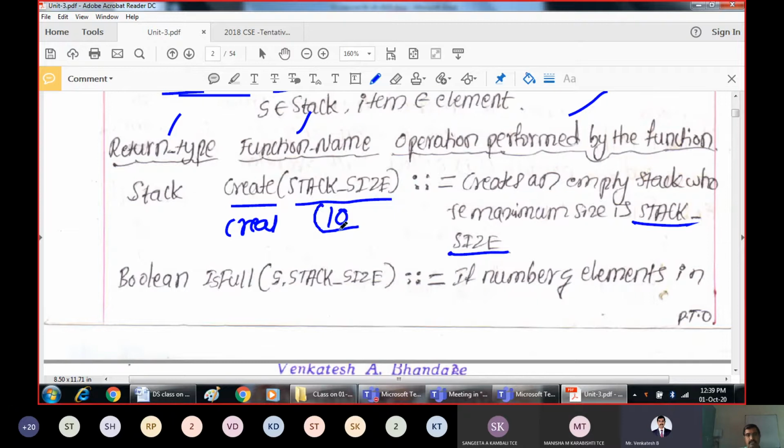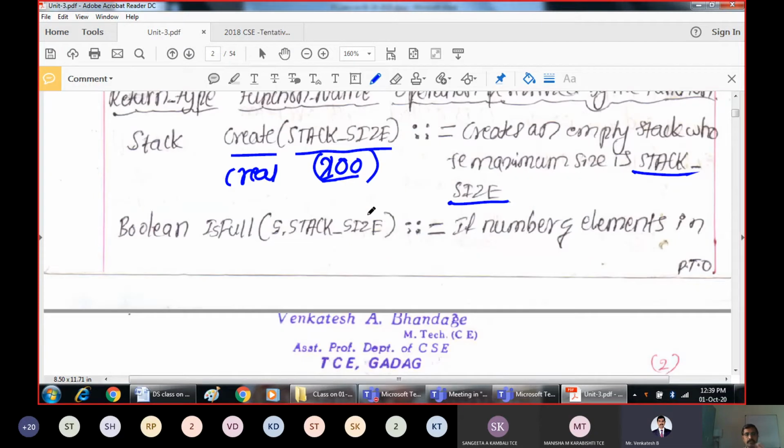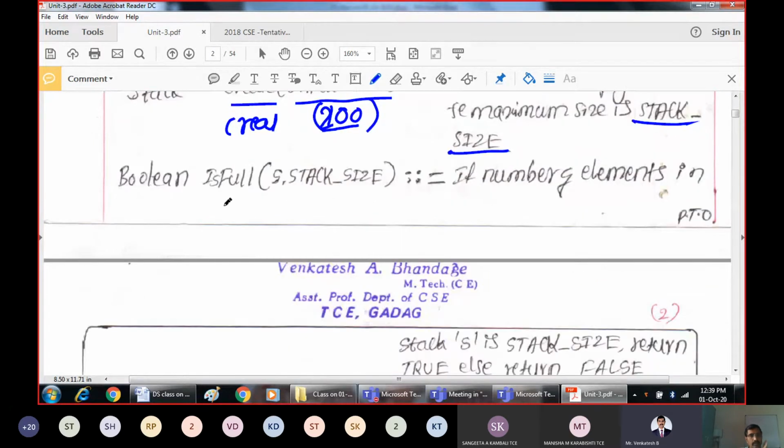If you have given 10, the size of the stack will be 10. If you have given 20, the size will be 20, if you have given 200, an array which can hold 200. First we create it, because once we have the stack, only then can we perform different operations with that particular stack.